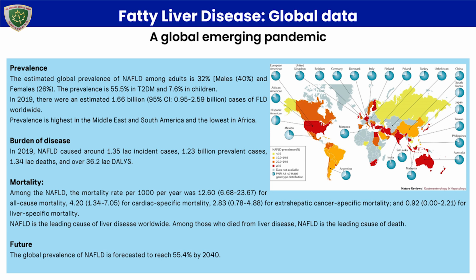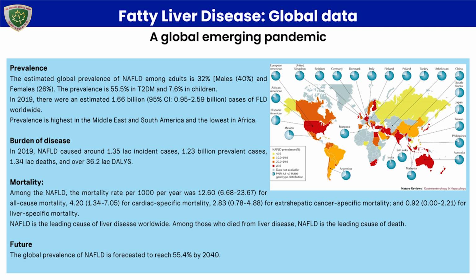Prevalence is highest in Asia, Middle East and South America, and lowest in Africa. About the burden of disease in 2019, fatty liver disease caused 1.35 lakh incident cases, 1.23 billion prevalent cases, 1.34 lakh deaths, and 36.2 lakh disability adjusted life years, called the DALY. Here, I must say one DALY represents the loss of the equivalent of 1 year of full health.